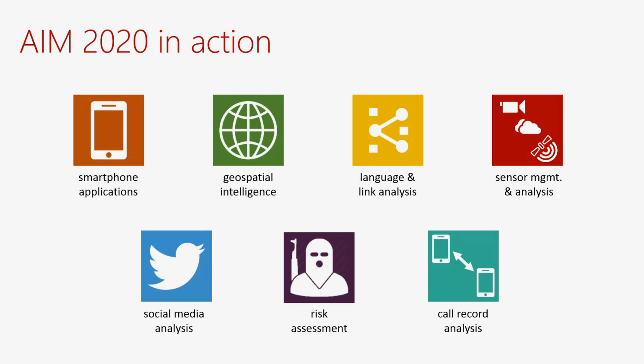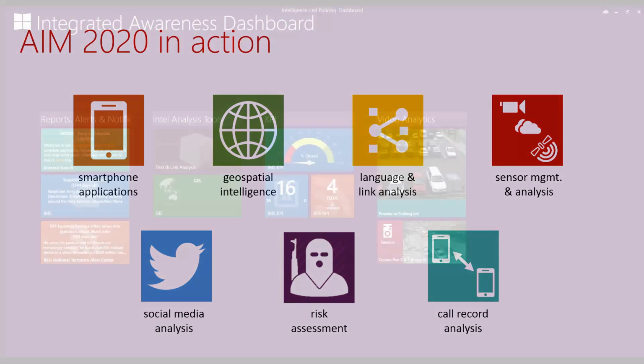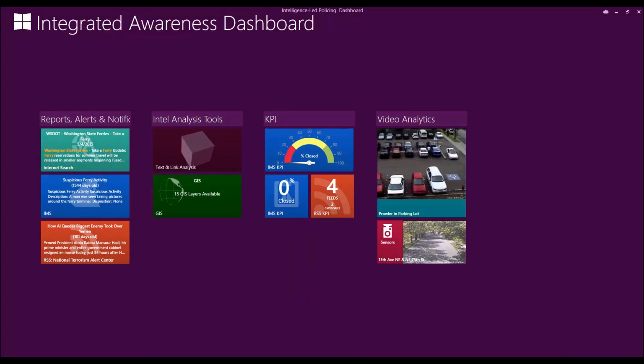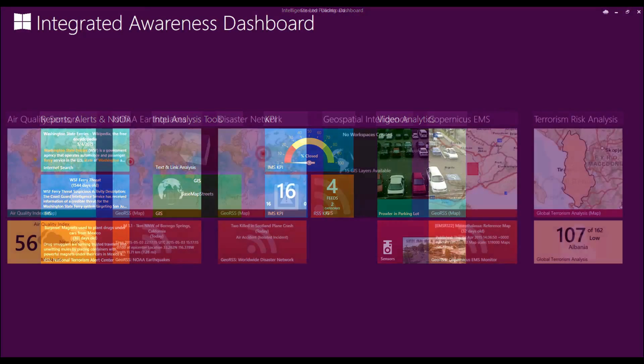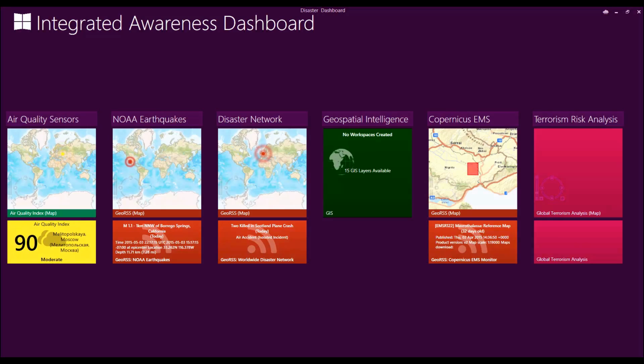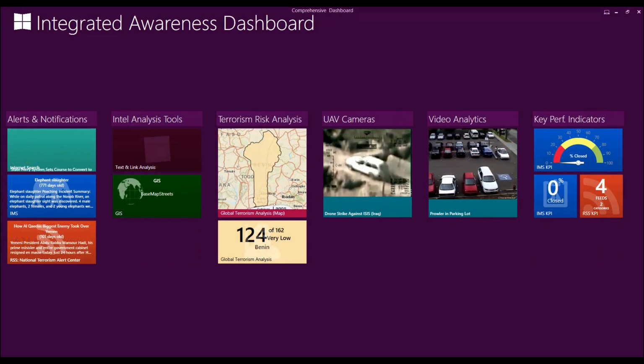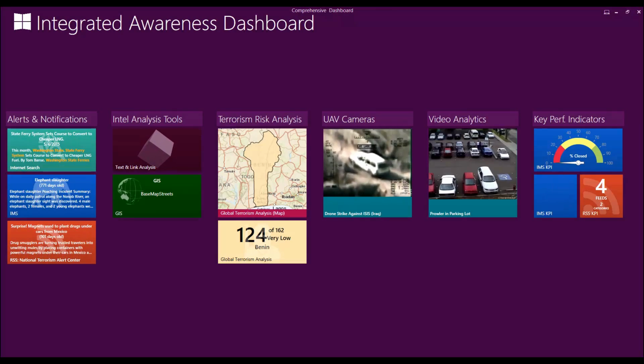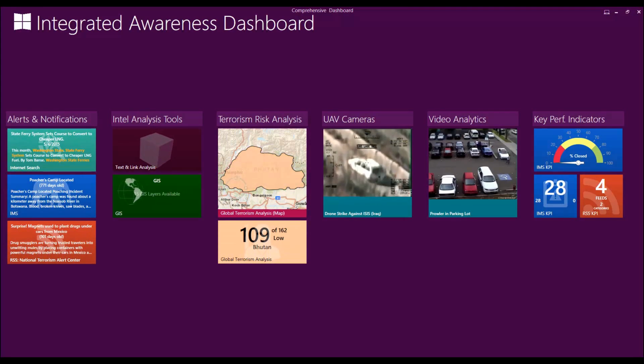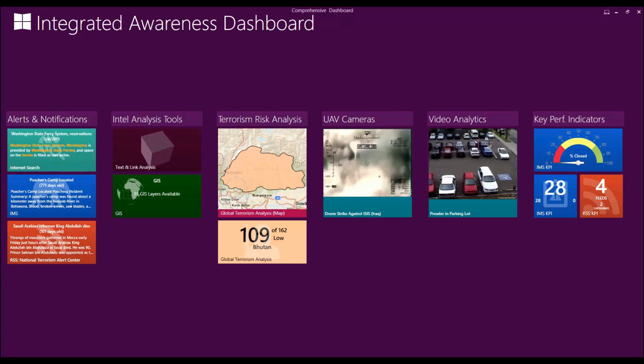AIM 2020 does that through dashboards of active tiles that you configure to meet the specific requirements for awareness in your domain. Here's a dashboard that might be used for intelligence-led policing. Here's one that a disaster management agency might use. And here's an advanced dashboard that incorporates domain awareness across several different domains.